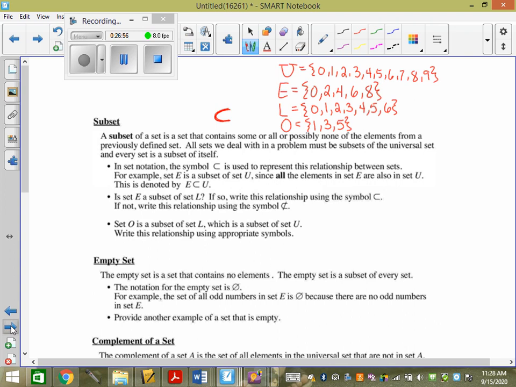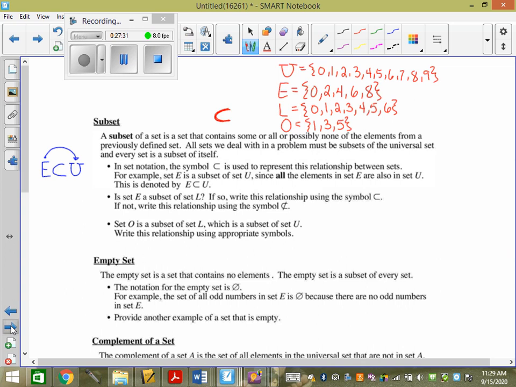Okay, so we're saying that E is a subset of U. The only way we can say that that's true is if everything in E is in U. So E has 0, 2, 4, 6, 8. Does U have 0, 2, 4, 6, and 8? Yes. Does it have more? Yeah. Do I care? No. In order for this to be true, everything here needs to be in this one. This one can have more. I don't really care, but it has to have at least E. So E is a subset of the universal set.